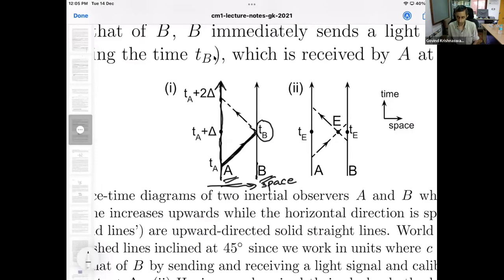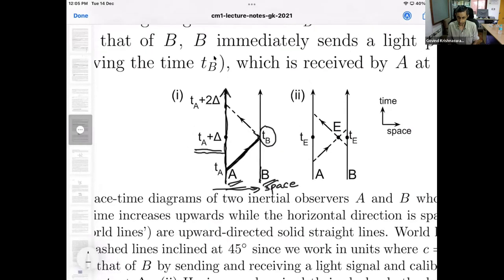By requiring that A's clock read a value TA plus delta, which equals TB, we can ensure that the two clocks are synchronized. So TA is the time on A's clock before any synchronization. Then the signal goes out and comes back, and the time on A's clock would have advanced.